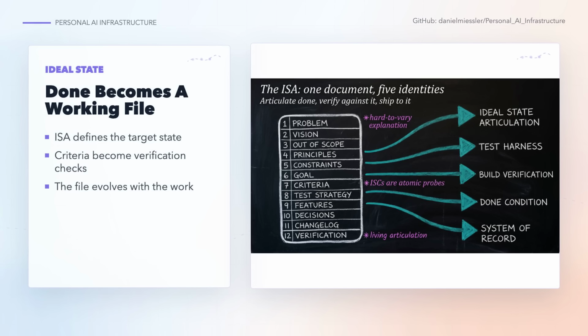The ISA is one of the more practical ideas in the repo. It is the ideal state artifact, a working file that describes what done means. Instead of a loose prompt, larger tasks get criteria, constraints, test strategy, decisions, and verification. That gives the assistant a target it can refine as it works. It also gives the human something concrete to review.